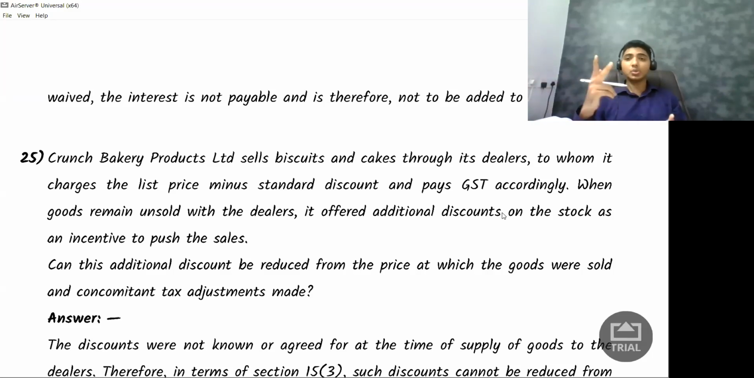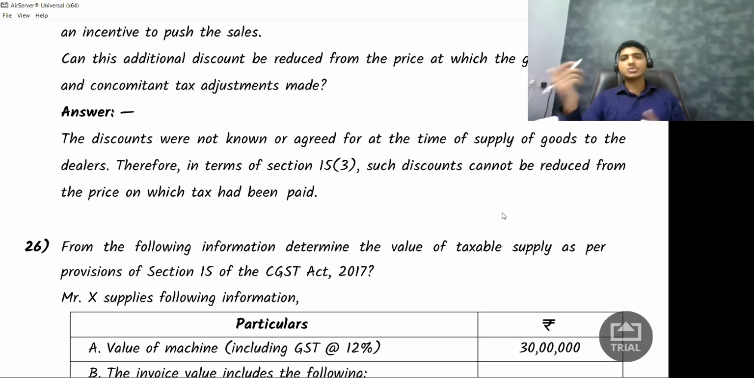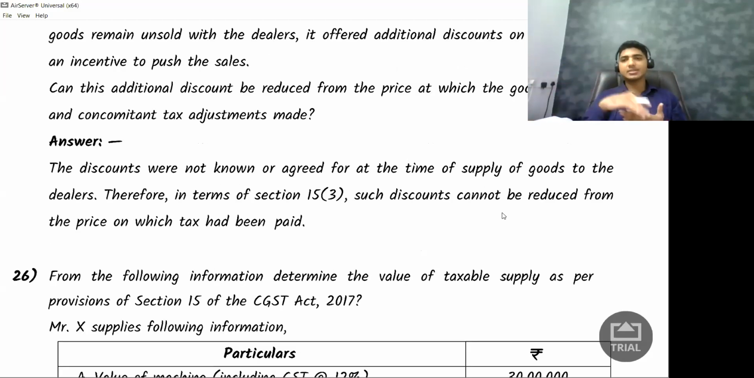If after, then there are two conditions. What are the two conditions? There has to be an agreement, and then the other person should reverse the ITC. Forget about reversing ITC. That is a very advanced level of discussion. First thing is, is there an agreement between us? Look at it. The discounts were not known or agreed. So there is no agreement between me and my customers. So it cannot be reduced. Simple.